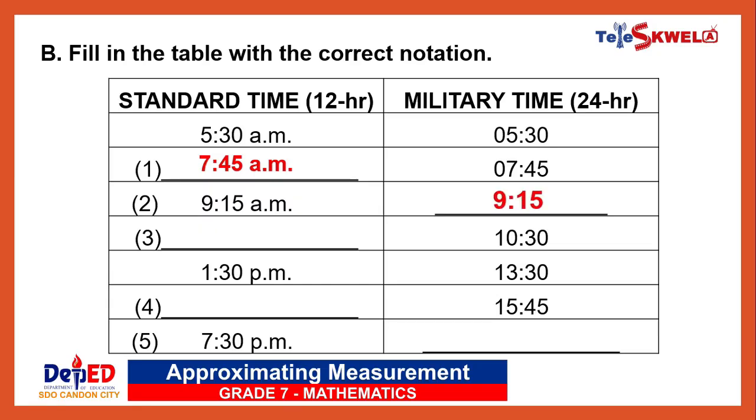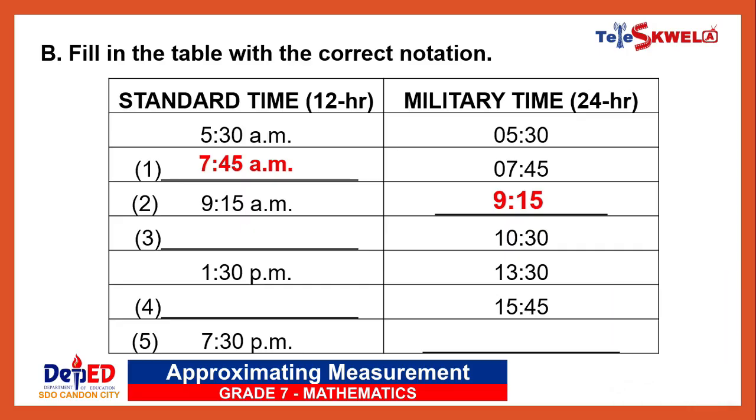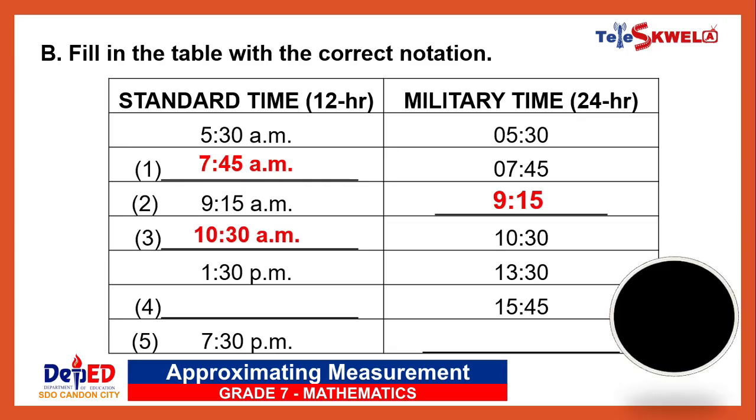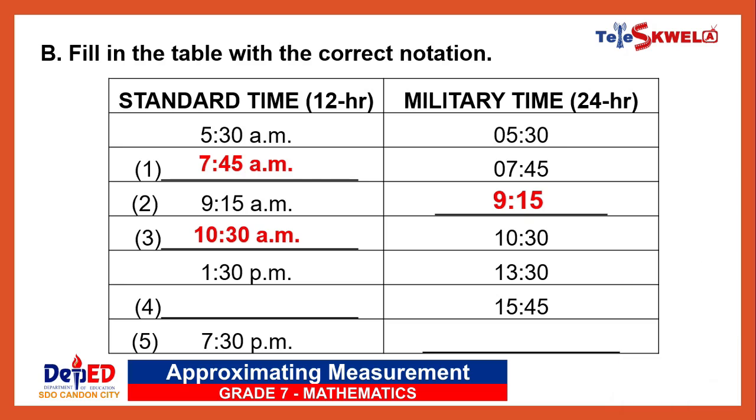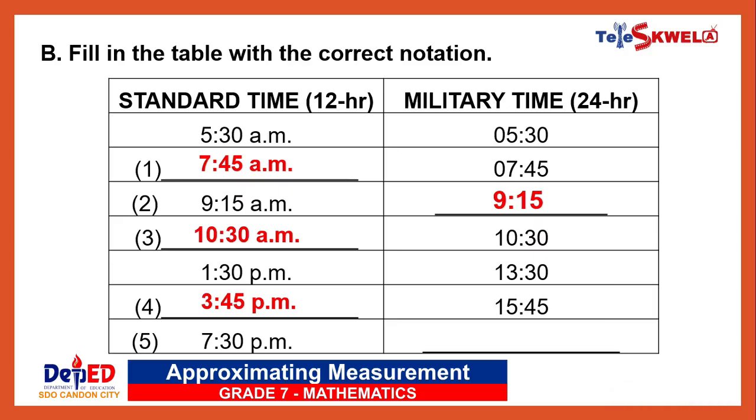Very good. Number 3, what is the standard time for 10:30? The correct answer is 10:30 a.m. Number 4, what is the standard time for 15:45? The correct answer is 3:45 p.m. Great. Number 5, what is the military time for 7:30 p.m.? The correct answer is 19:30.